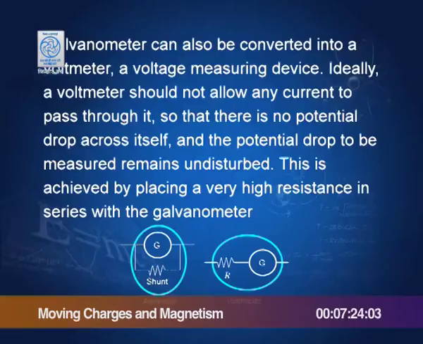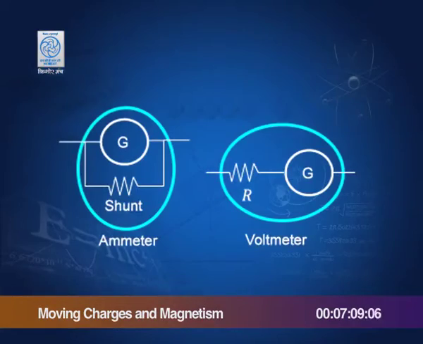A voltmeter must measure the potential difference in the circuit, and if it is to measure potential difference, then it should not disturb the potential difference. That means there should not be any potential difference across itself. It must have a very high resistance, so that no current, or very little current, goes through it. So, we use a very high resistance in series with the galvanometer, and this instrument is called a voltmeter, so that over the voltmeter itself there is very small potential drop, and the potential drop which we were supposed to measure is not disturbed.